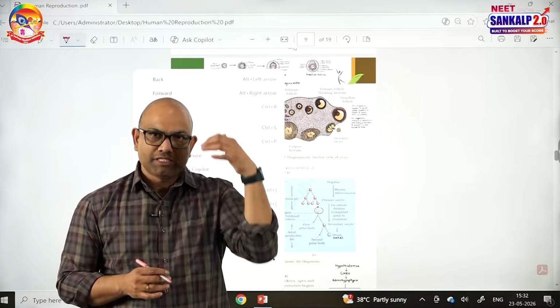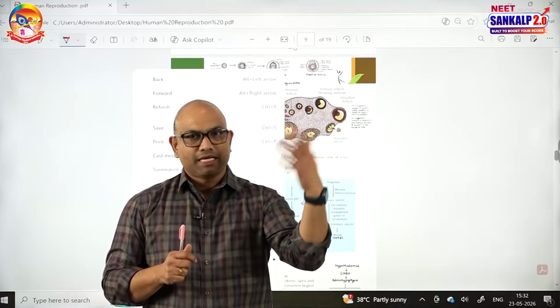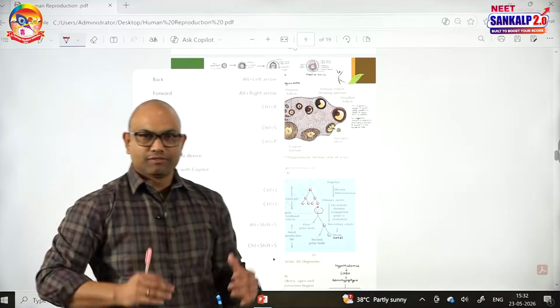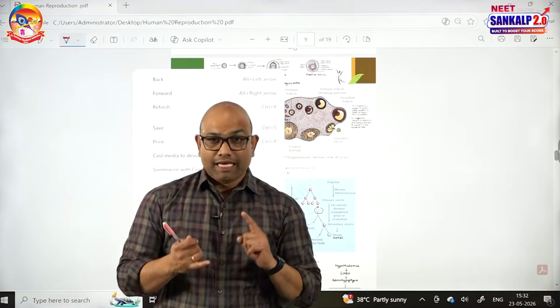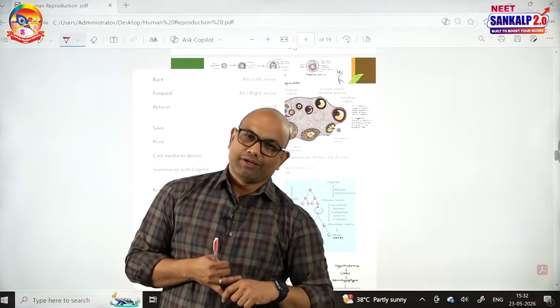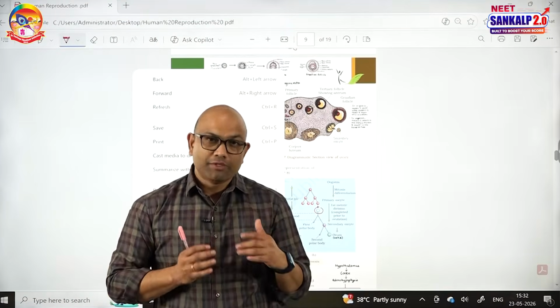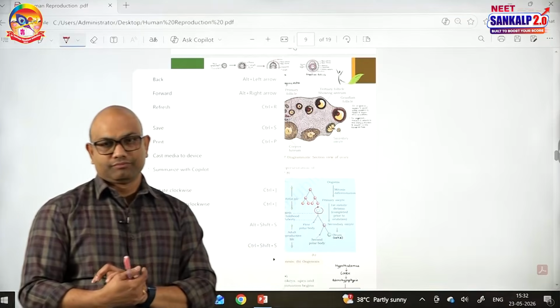What is the duty of FSH in females? It causes follicular growth, like primary, secondary, tertiary, Graafian follicular growth. That is one function of FSH. What about LH? Two functions, guys. LH causes the rupture of the Graafian follicle, helps in ovulation. After ovulation, the corpus luteum is formed. That corpus luteum is maintained by the LH.